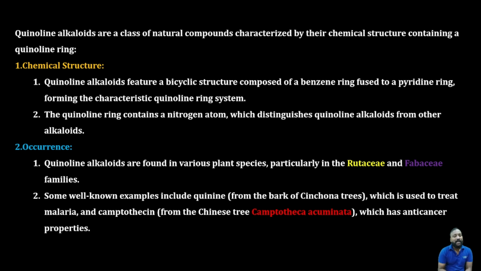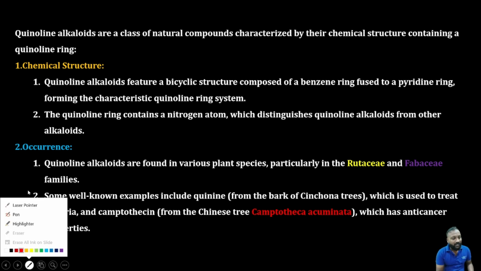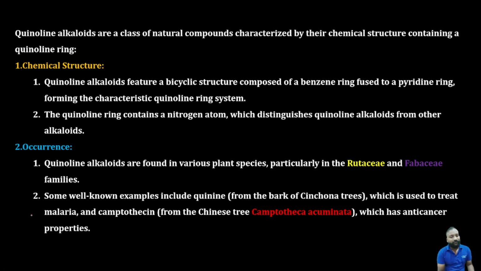Yes, my dear students, coming to the occurrence or distribution of these quinoline alkaloids, they are seen in special plant families, which is the chemotaxonomic feature of these quinoline alkaloids. Only in these species can we see the synthesis of the quinoline alkaloids.